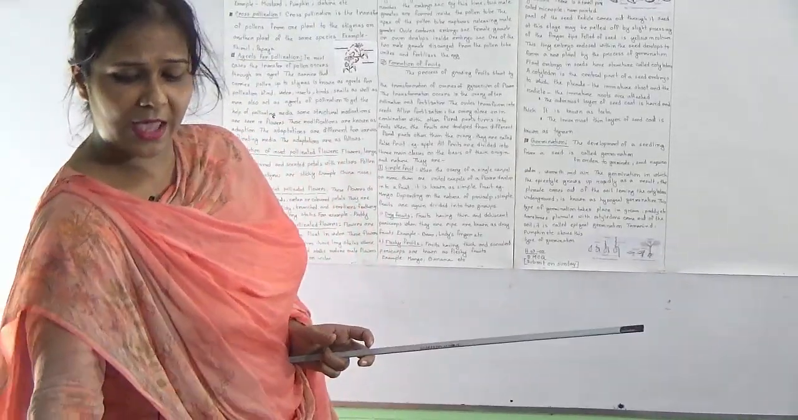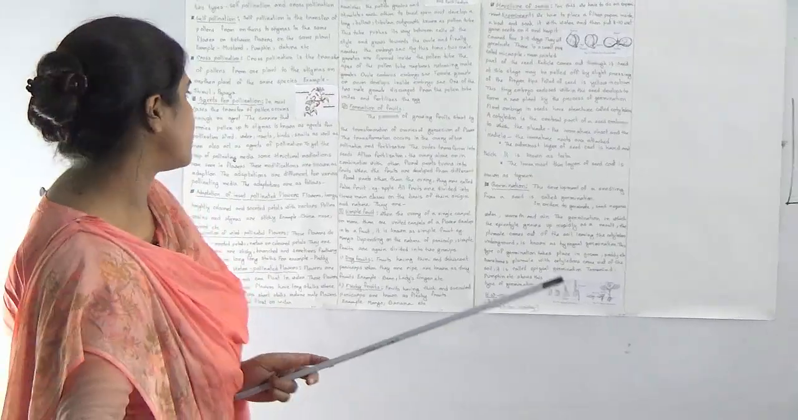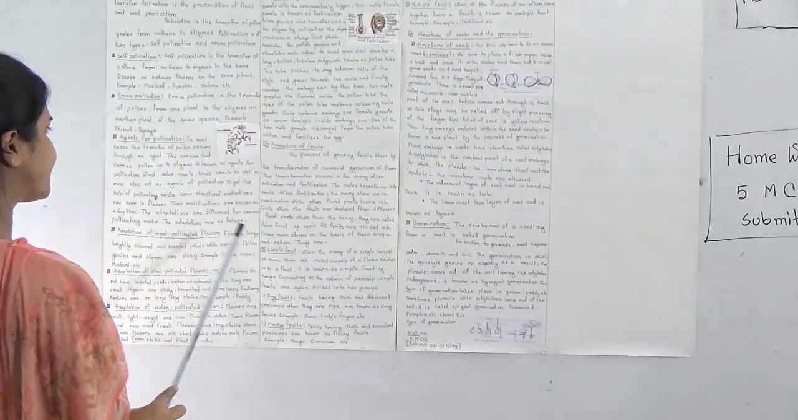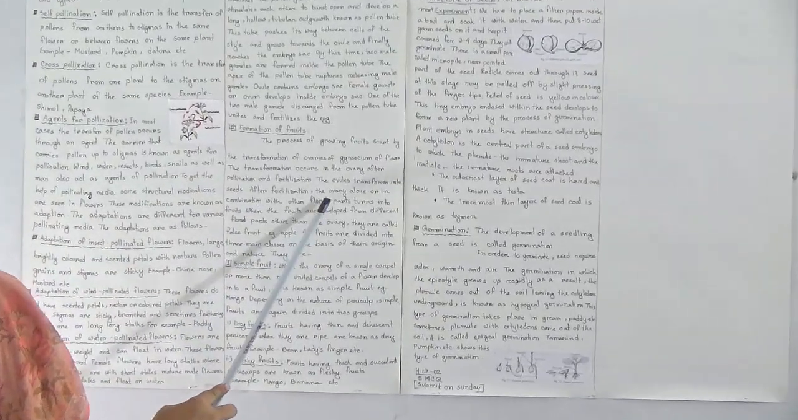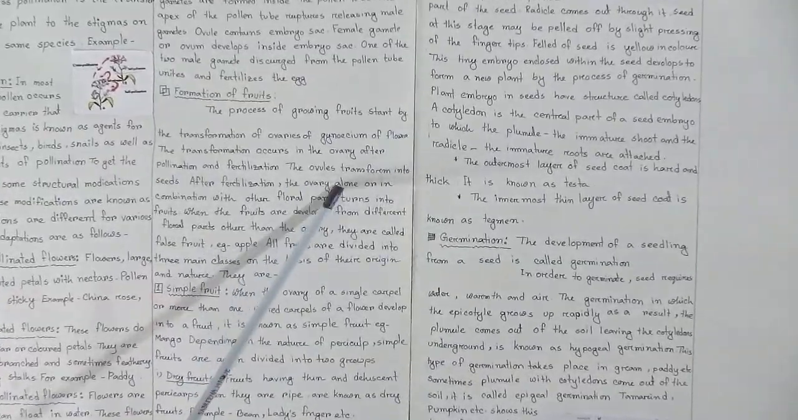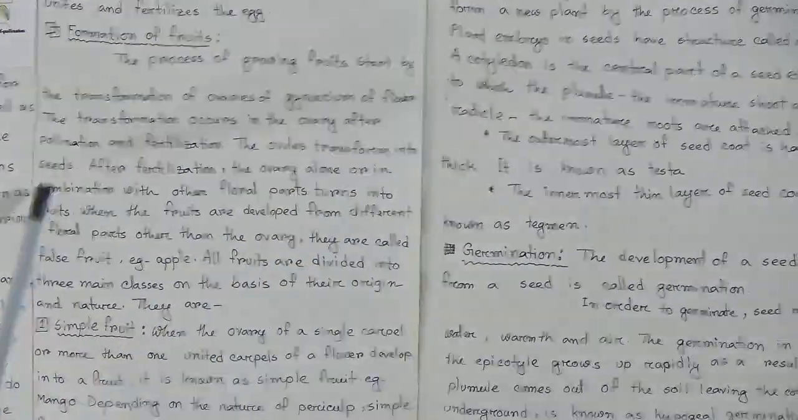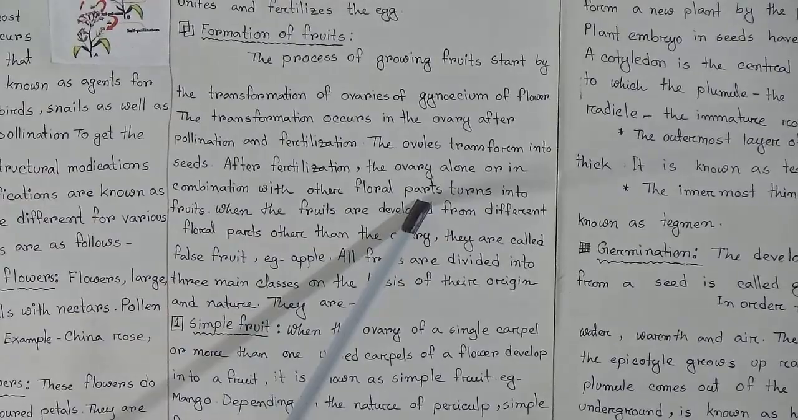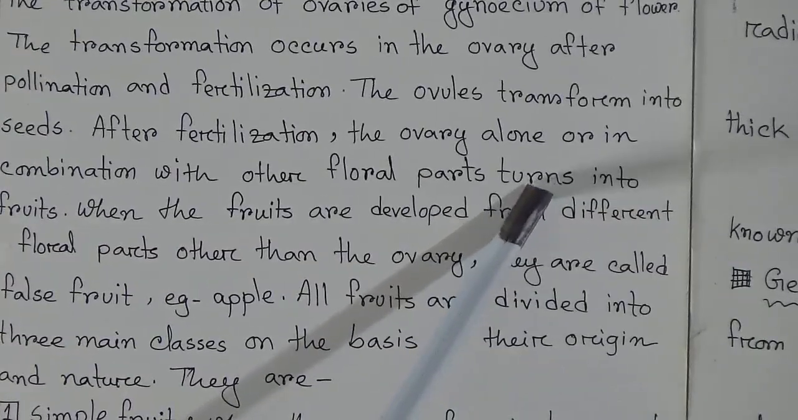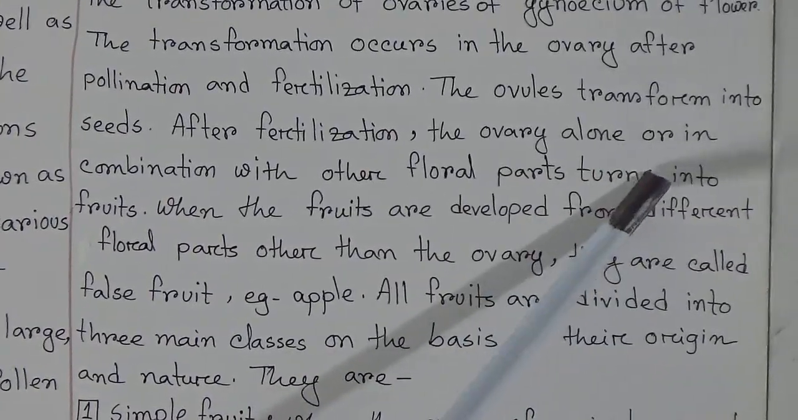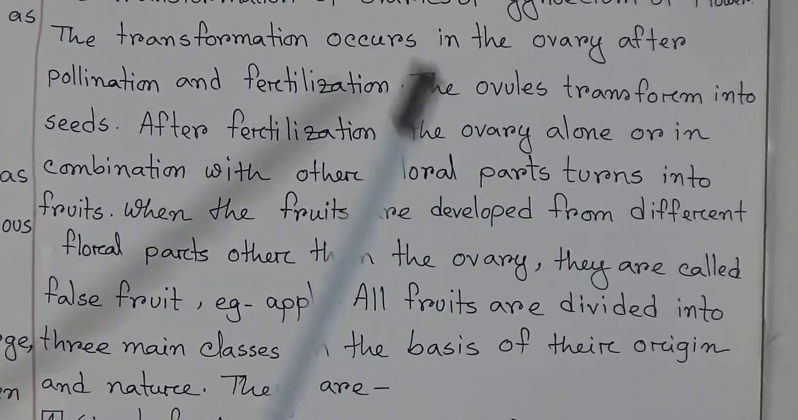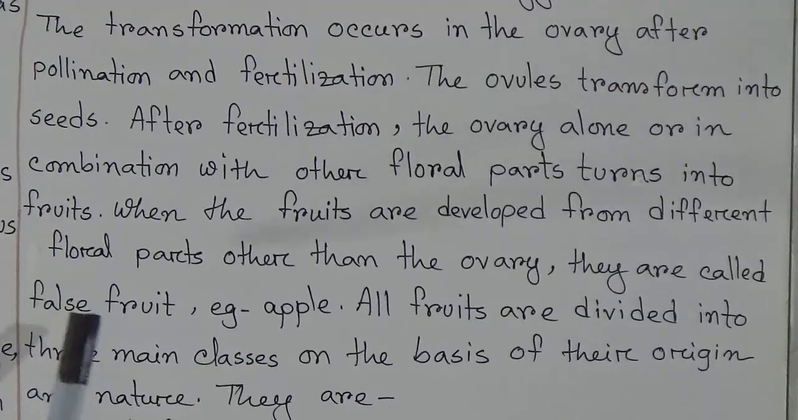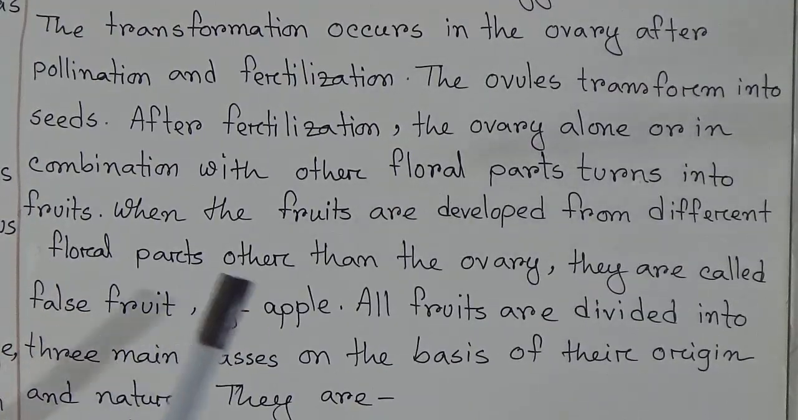Dear students, apple is called false fruit because it is not only the ovary, it is the ovary in combination with other floral parts. That means it turned into fruit with other floral parts. That's why it is a false fruit.